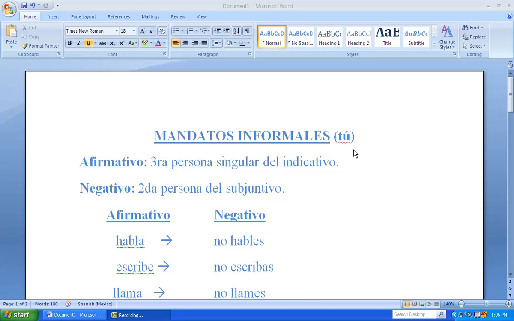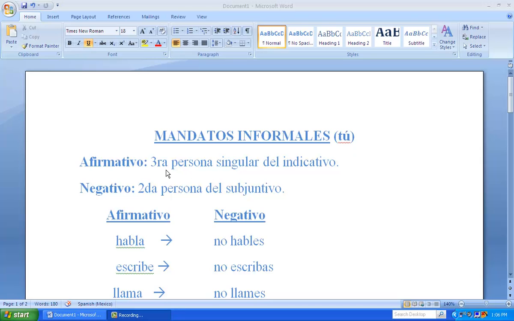Up till now, we've learned formal commands, usted and ustedes, that you use with formal situations or with a group of people. This is for talking to your friend or someone that you know in your family. And they are a little more complicated. If you remember, the usted and ustedes commands, the affirmative and the negative command were both the subjunctive. So if I said talk, I would say hable, and don't talk would be no hable.